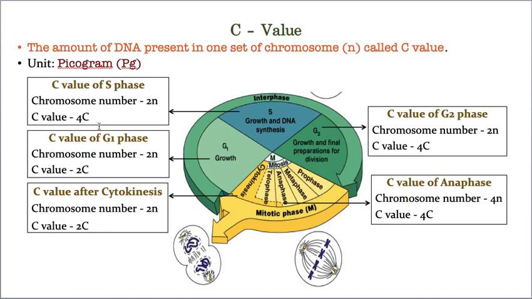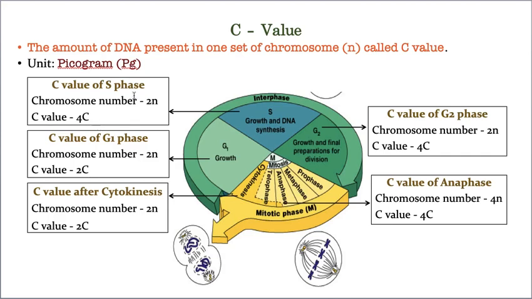Again I'll give you a very small revision. One cell, when it is undergoing division, produces two daughter cells. Now the contents present in the parent cell need to be distributed equally to both daughters. That is not possible, so what happens is it gets doubled and then it is equally distributed. Hope you understood now.